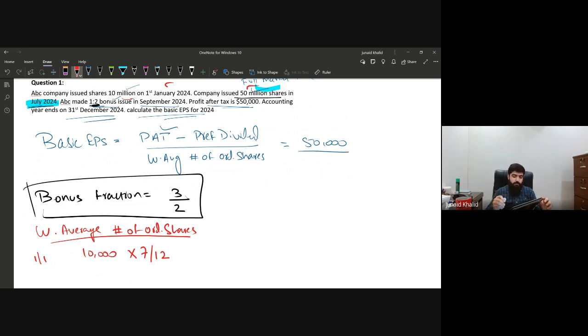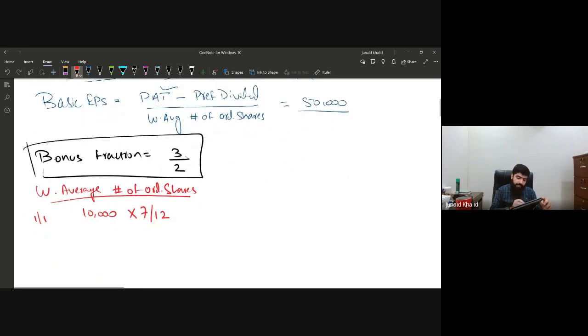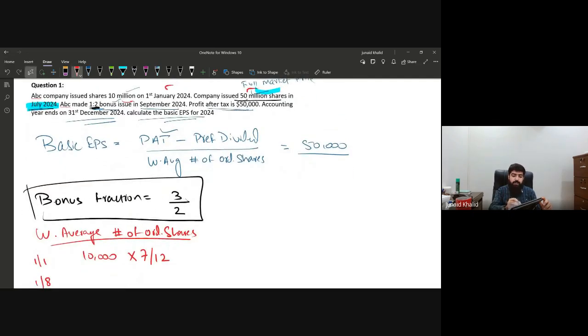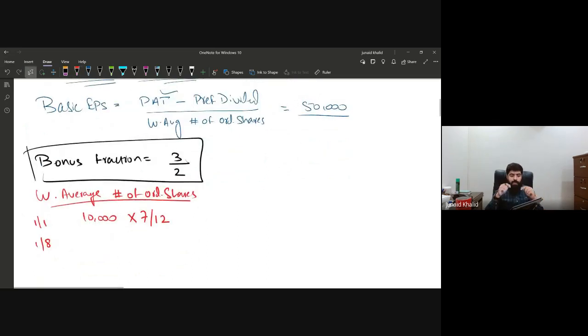After 7 months, at the end of July, or to make it very simple, in August, 50,000 further shares were issued. Now 10,000 shares were already in issue and a further 50,000 shares were issued, which means now a total of 60,000 shares would be there. Are you getting the point?